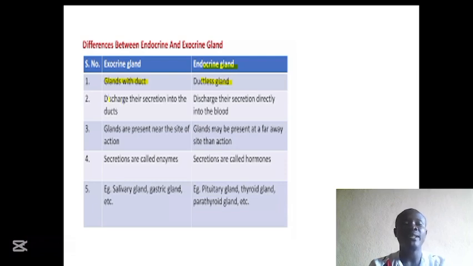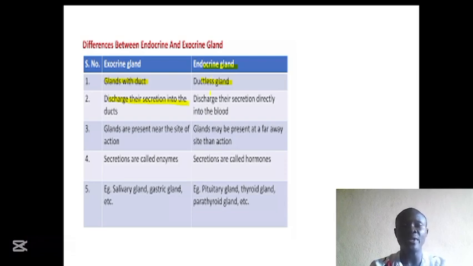Number two, exocrine glands discharge their secretion into a duct. For example, when the pancreas produces pancreatic juice, it is secreted into the pancreatic duct. When the sweat gland produces sweat, it is secreted into the sweat duct.